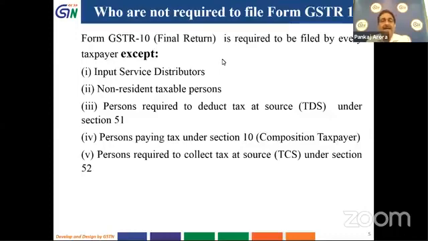So there are certain types of taxpayers who are not required to file the final return even if their registration is cancelled. Such taxpayers who are not required to file GSTR 10 are input service distributors. Second is NRTP, that is non-resident taxable persons. Third is the persons who are required to deduct tax at source, TDS, under section 51, and the composition dealer and the persons who are required to collect tax at source, TCS, under section 52. They are also not required to file final return, even in the case of cancellation of their registration.